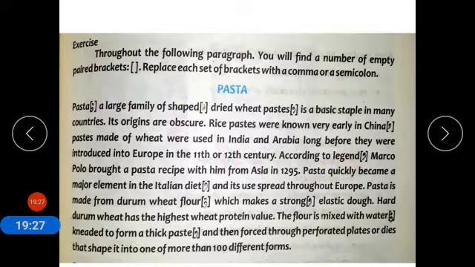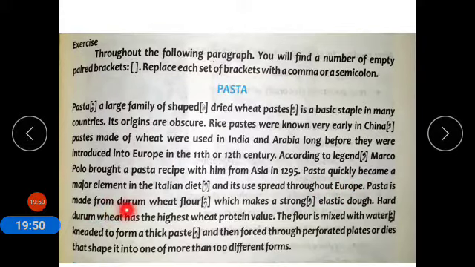According to legend, which means according to stories, Marco Polo brought a pasta recipe with him from Asia in 1295. Pasta quickly became a major element in the Italian diet, and its use spread throughout Europe.